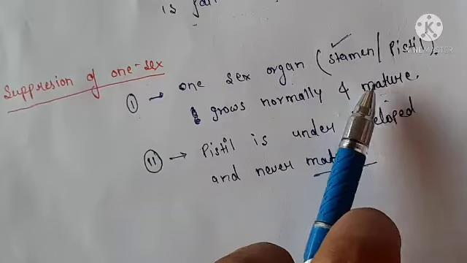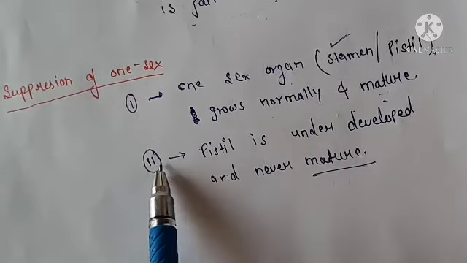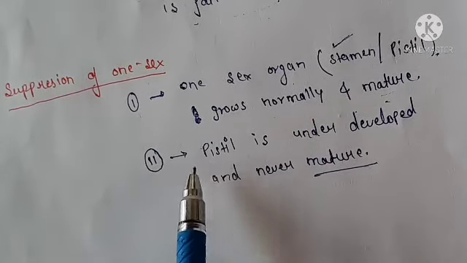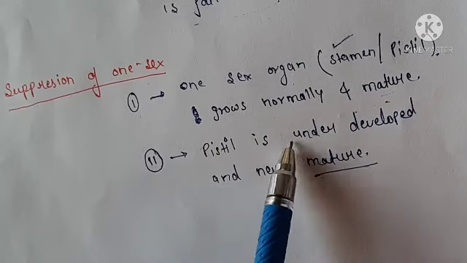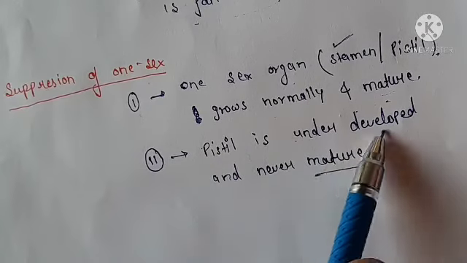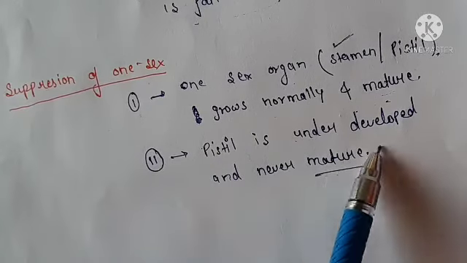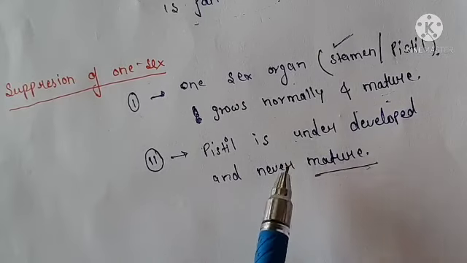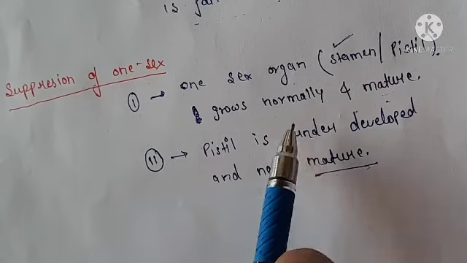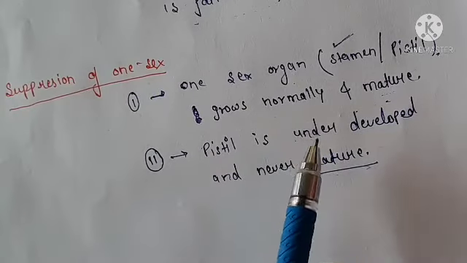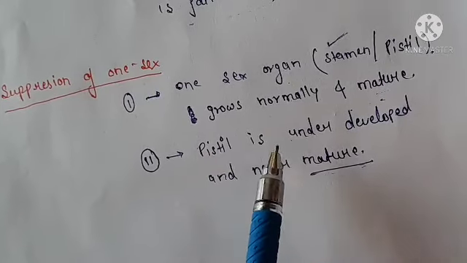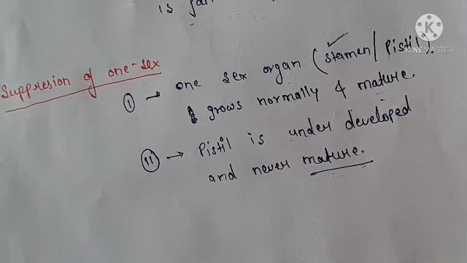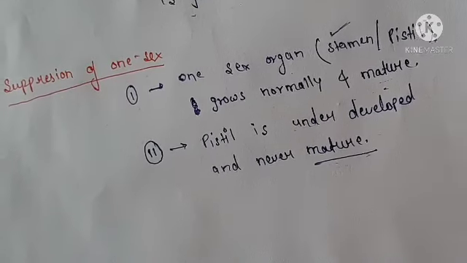But at the same time, in that flower, the other sex organ is underdeveloped and never matures. Due to this, self-pollination does not take place, and hence cross-pollination takes place. That is the adaptation for cross-pollination.